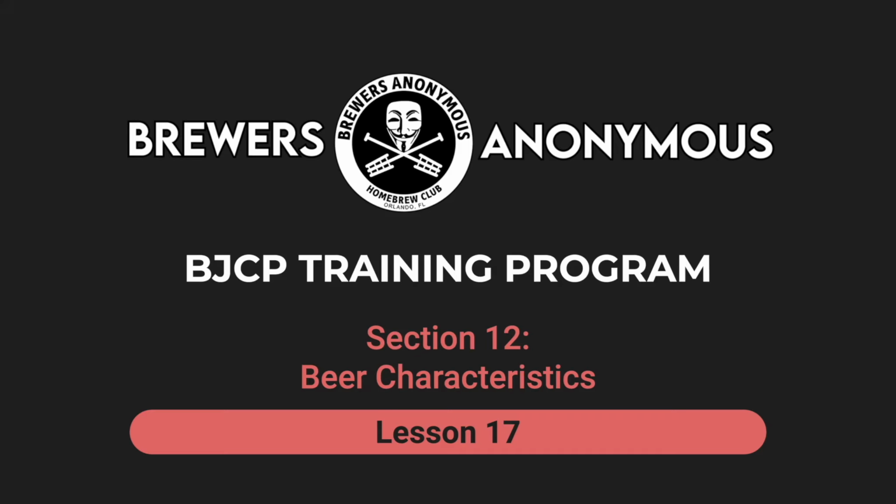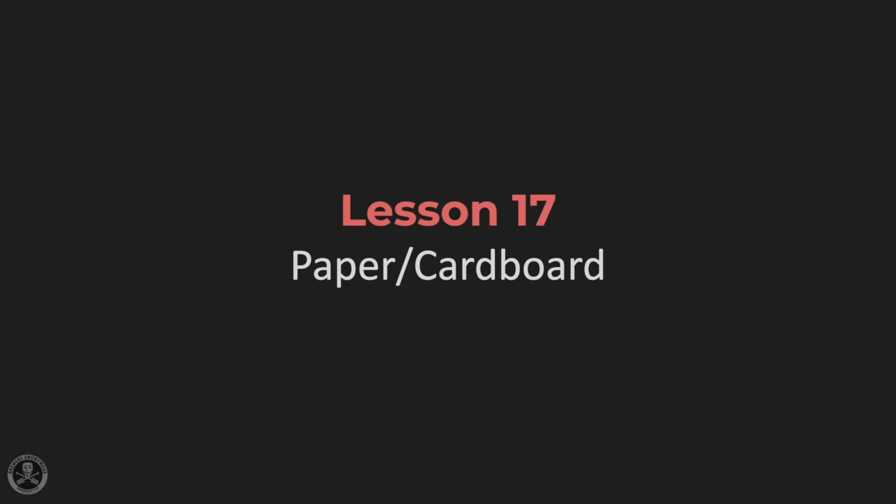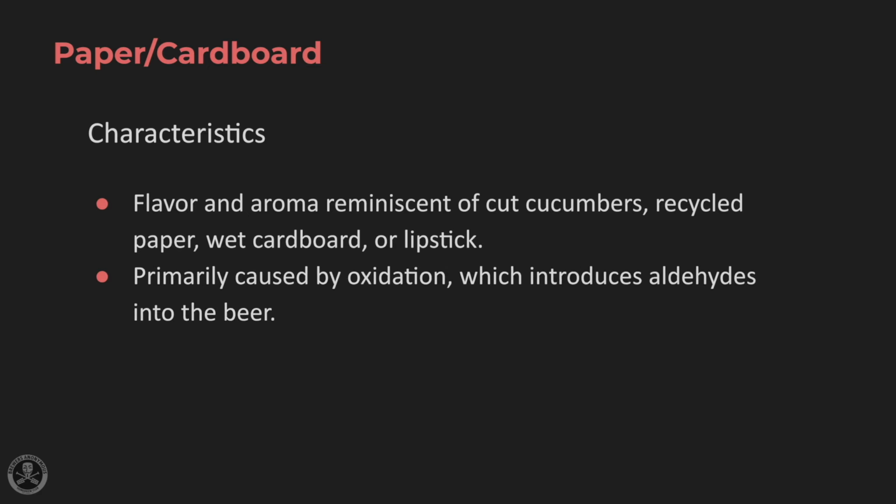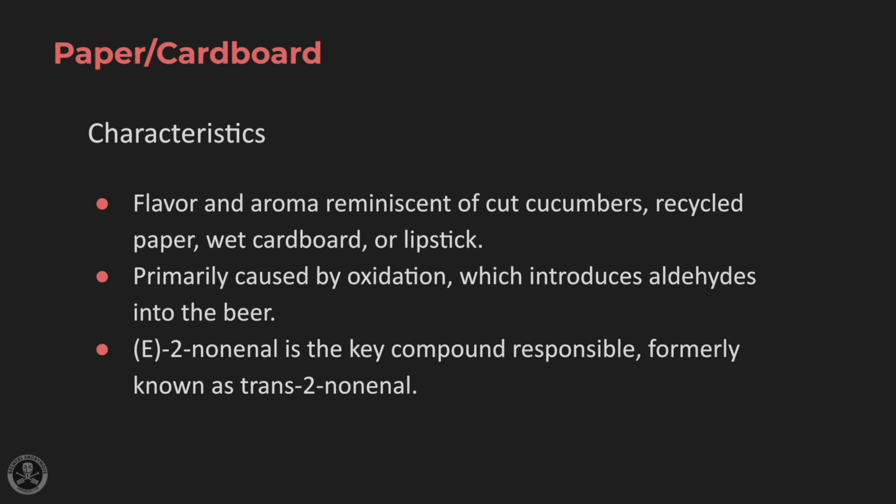This is lesson 17 in the beer characteristics, and in this lesson we are discussing a paper/cardboard character in beer. Paper and cardboard character in beer is a flavor and aroma reminiscent of cucumber, recycled paper, wet cardboard, or lipstick. It's caused mostly by oxidation, which adds aldehydes to the beer. The E2-nonenal is the compound responsible for oxidation.